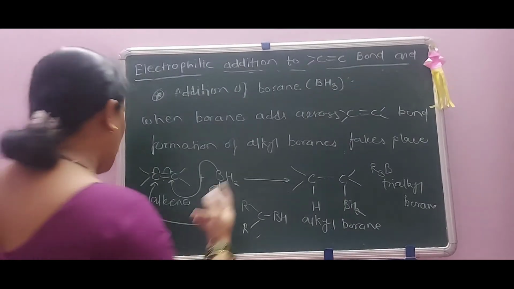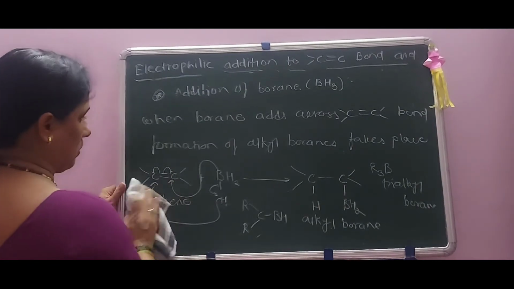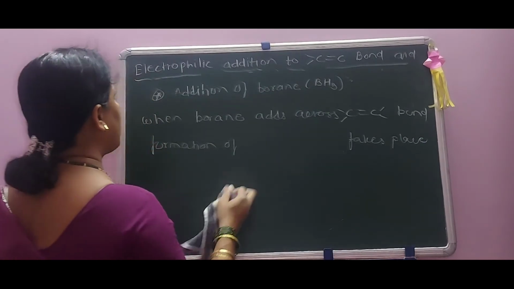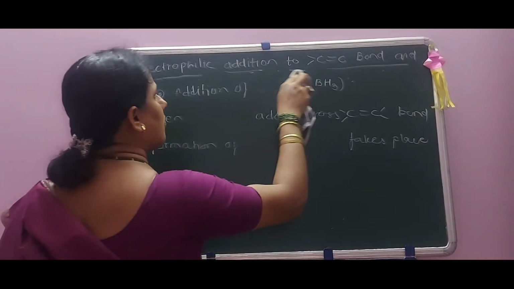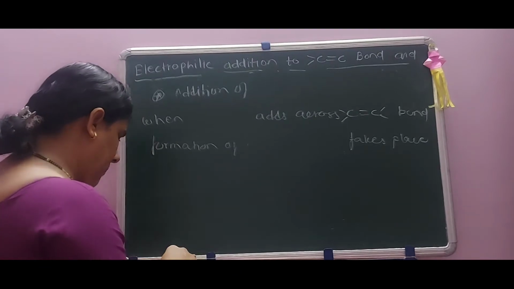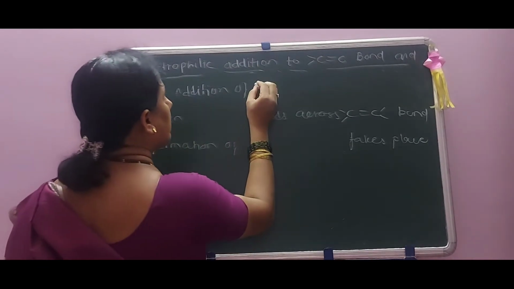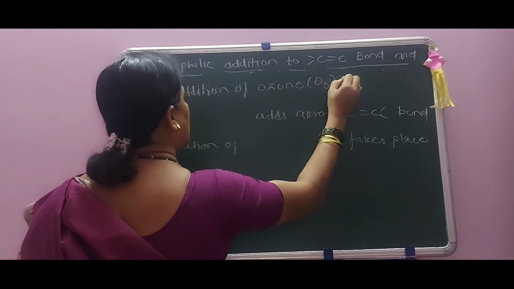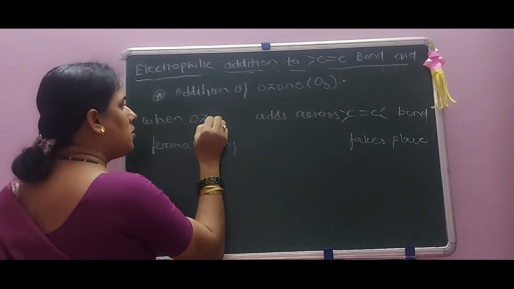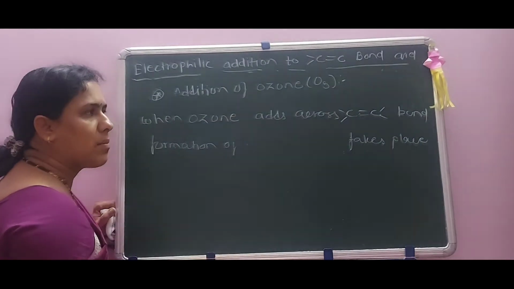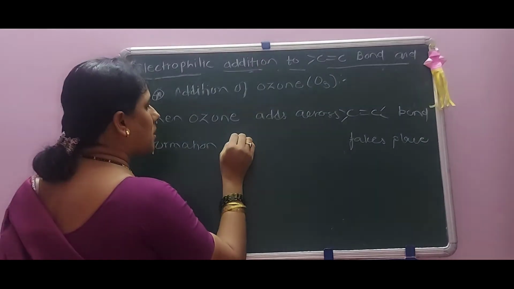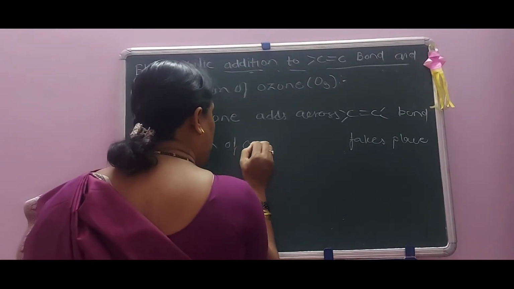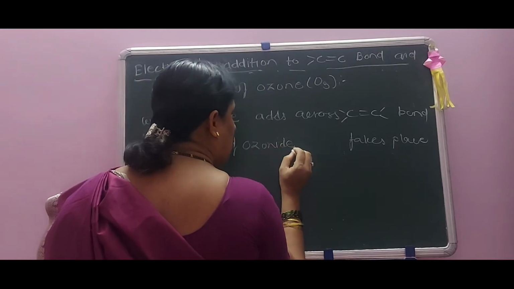And the last reaction is about the addition of ozone. Ozone may be represented as O3. When ozone adds across a carbon-carbon double bond, there is formation of an ozonide product.